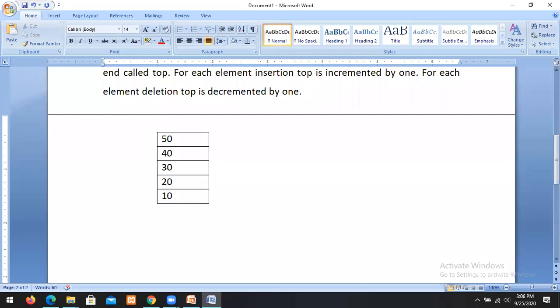So what are the applications of stacks? One is implementation of recursion. Another is evaluation of an expression.